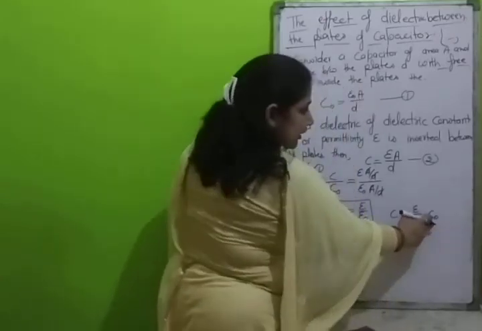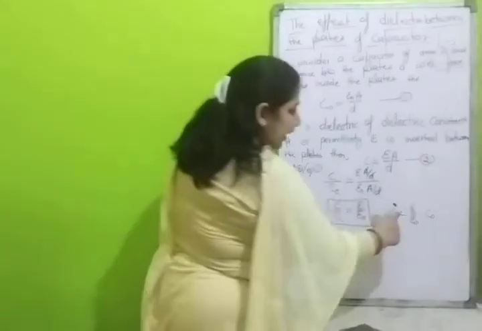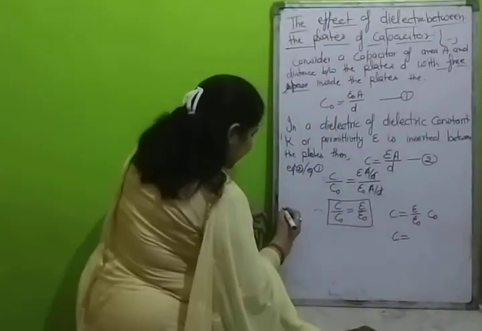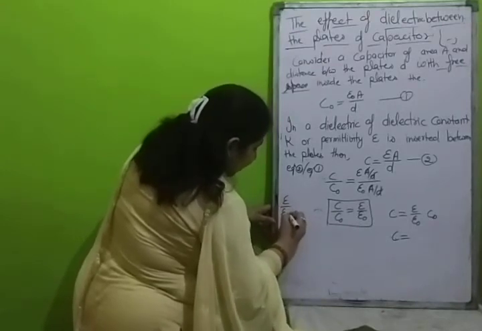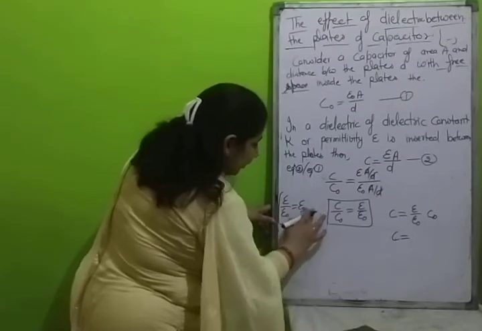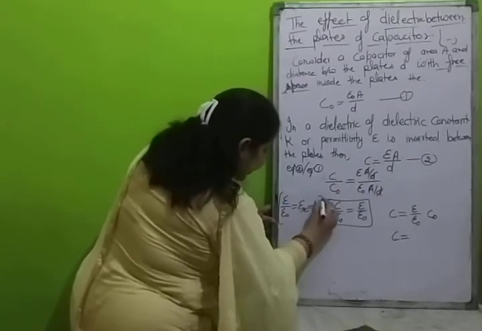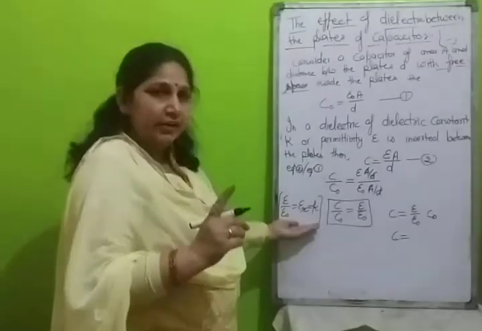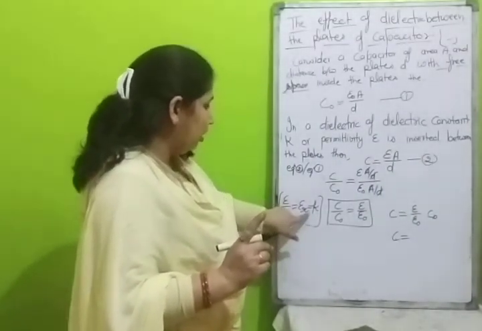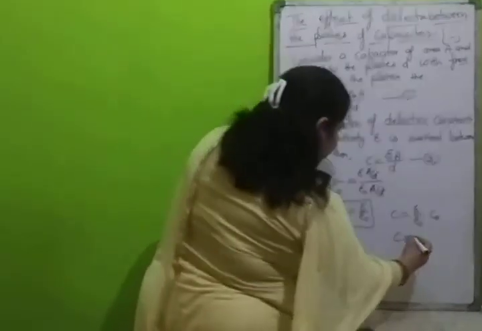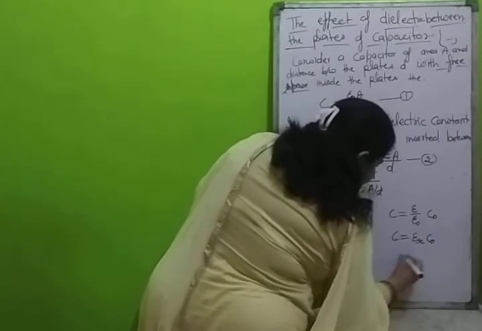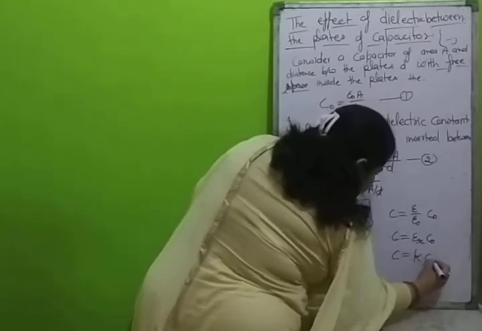C naught is the capacitance when there is free space, and epsilon upon epsilon naught is the relative permittivity, epsilon r, or it can be written as dielectric constant K. We have done this already. Epsilon upon epsilon naught is equal to epsilon r or K. Then we write here epsilon r C naught, or in the second form, K C naught.